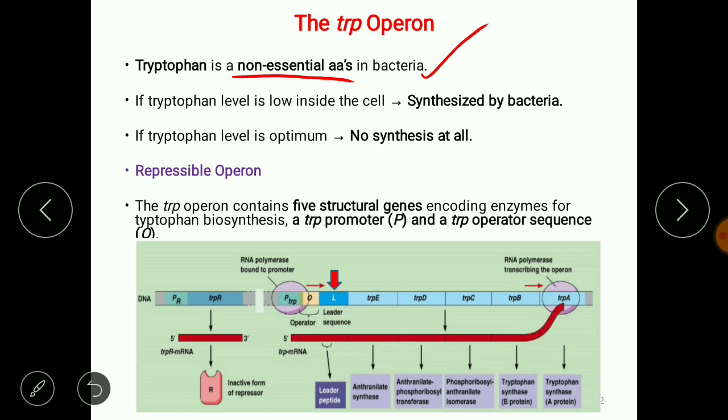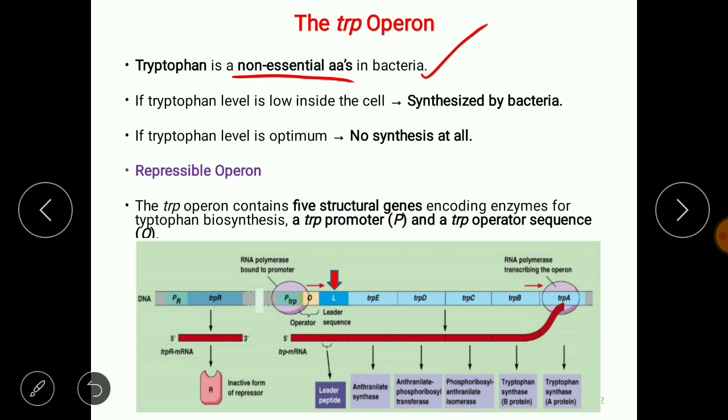So this operon is entirely regulated by the level of tryptophan, whether the tryptophan is present or absent. If the tryptophan is absent or present in a very low amount, this operon is supposed to switch on because the tryptophan level should be optimum inside the cell.